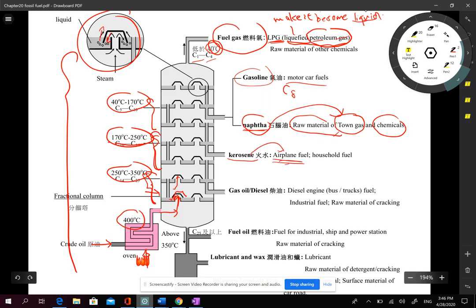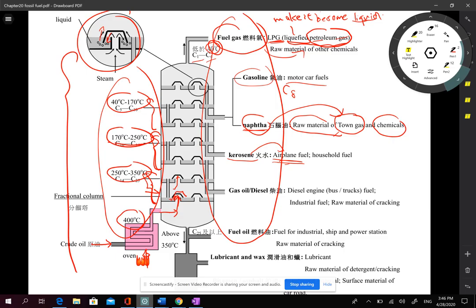So in this diagram, several things are to be remembered. First of all, the names of different fractions. Second, the use of different fractions, and also the progressive changes of properties, especially the boiling point temperature. But no need to remember the detailed boiling points. Just remember the tendency of change of boiling point, from smallest boiling point to highest boiling point. It is one of the properties you must remember.